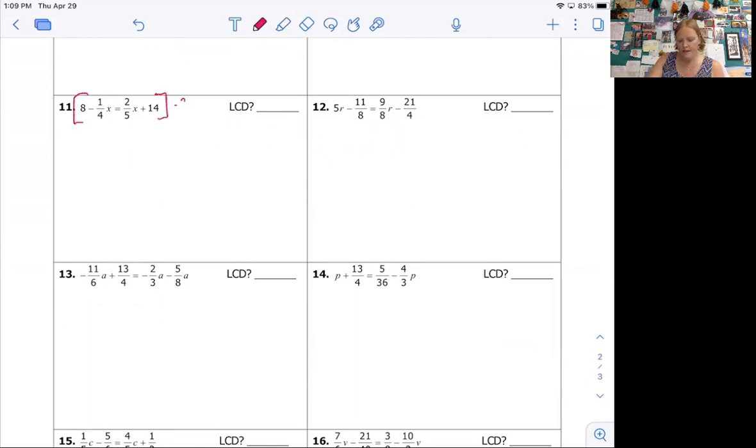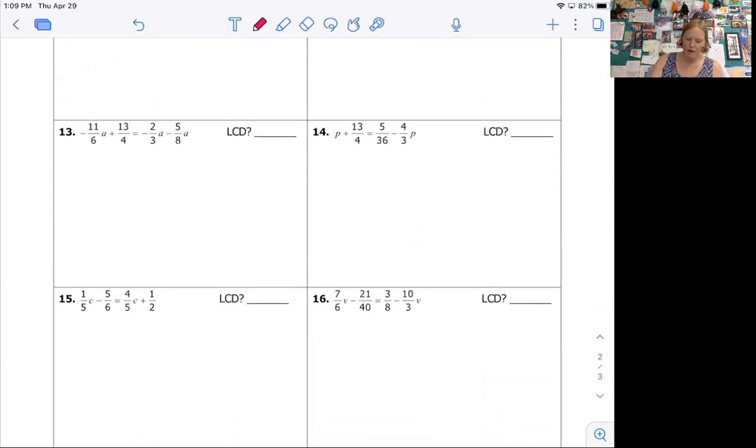So what makes this harder is just that there's more terms, right? There's 4 terms. So 20 times 80 is 160. A fourth of 20 is 5, so I get negative 5x. 2/5 of 20, 5 goes into 20 4 times. 4 times 2 is 8, so equals 8x. And then 20 times 14 is 200 plus 80, so we get 280. Okay, again, solve.